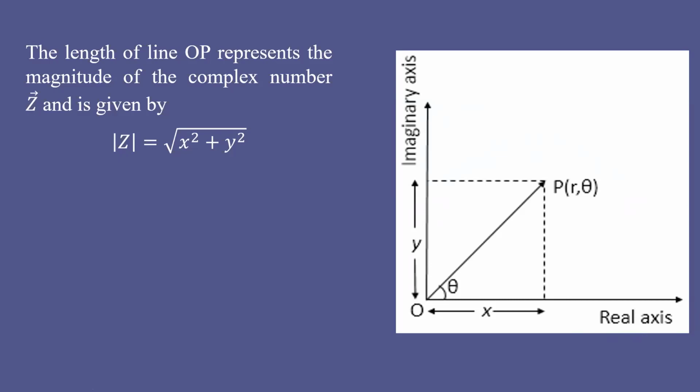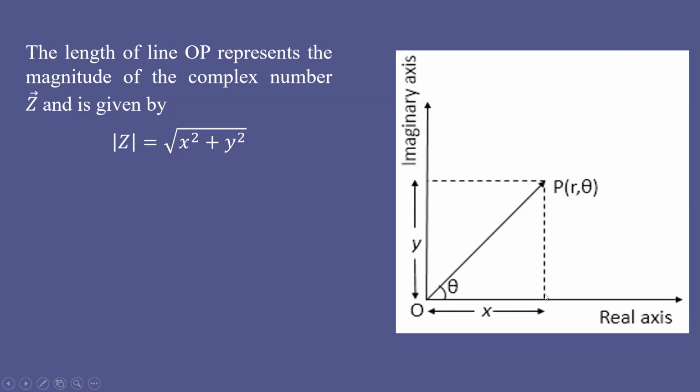Here we'll call the horizontal axis the real axis and the vertical axis the imaginary axis. That's all. Okay. And what is the magnitude of this z? That is given by the square root of x squared plus y squared. If you take the length of this vector, it is called a phasor. This vector is called a phasor. The length of this vector is given by the Pythagoras theorem. The magnitude of z is nothing but the length of the vector, which is equal to the square root of x squared plus y squared.